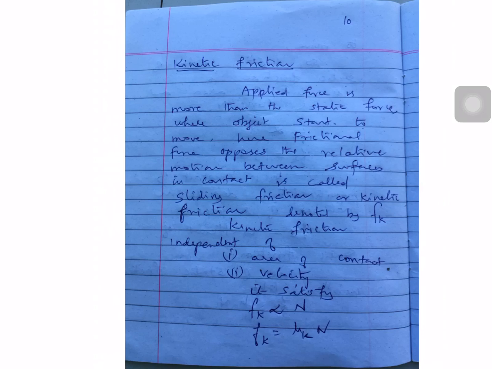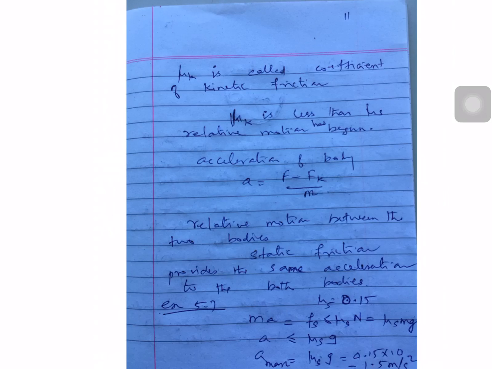So we can write Fk directly proportional to N, or Fk equal to mu k into N. Mu k is the coefficient of kinetic friction, and mu k is less than mu s. For example, the acceleration of body A equal to F minus Fk by m. So the relative motion between the two bodies. The static friction provides the same acceleration to both the bodies.